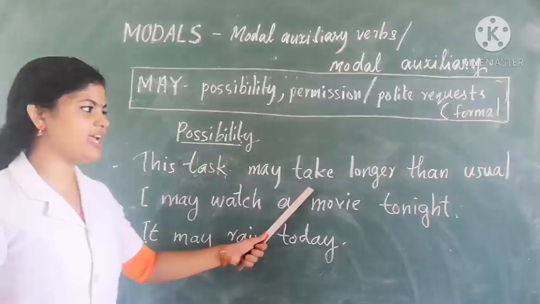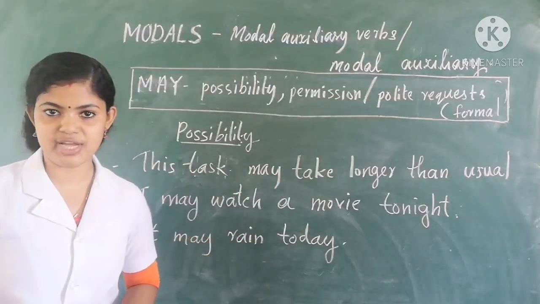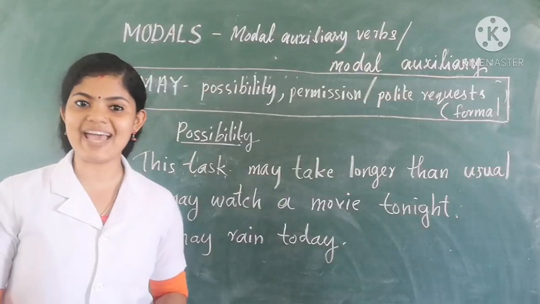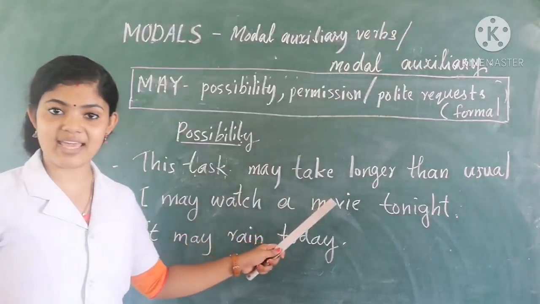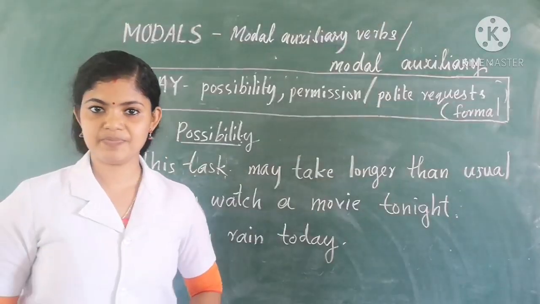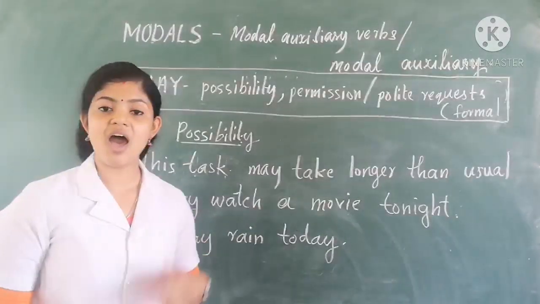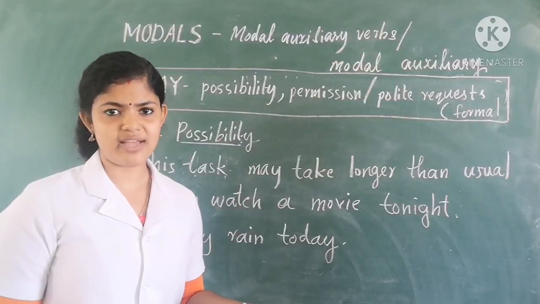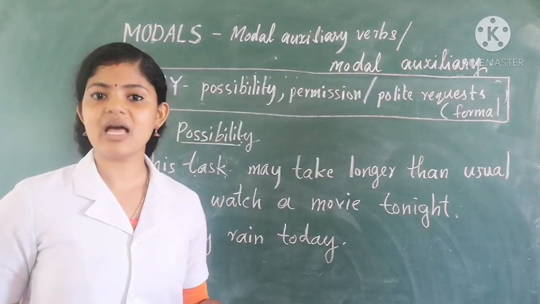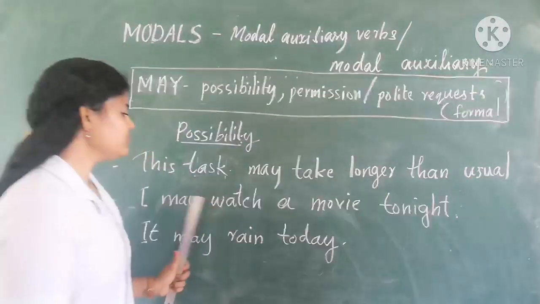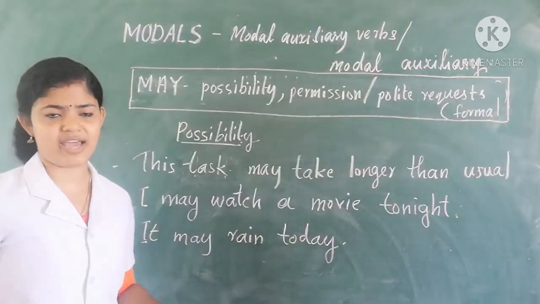This task may take longer than usual. Here we use may to show the chances are high. That is, this task may take longer than usual. Okay, the next one. I may watch a movie tonight. I'm not sure that I will watch the movie. Maybe I'll watch the movie. So this also shows a chance that I may watch a movie tonight.